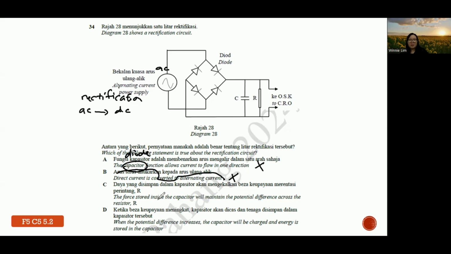C, the force stored in the capacitor will maintain the potential difference. They are not called force, they are actually called charge. Then D, when the potential difference increases, the capacitor will charge, and then energy is stored. Yes, this is the answer.